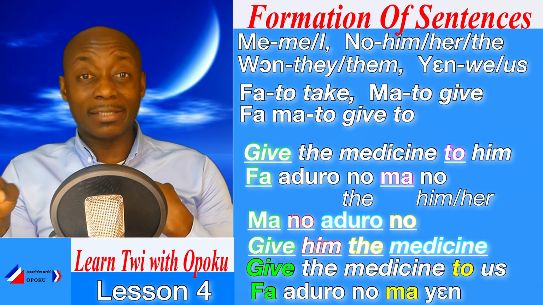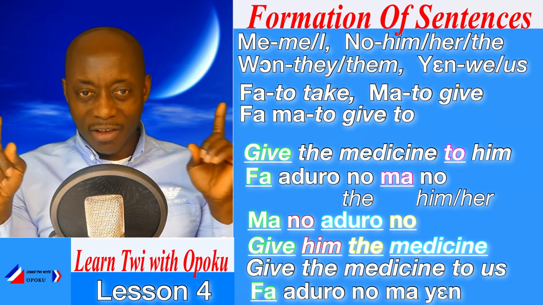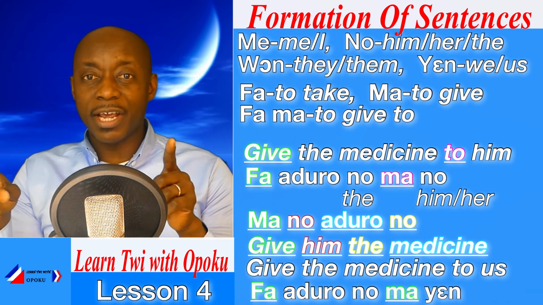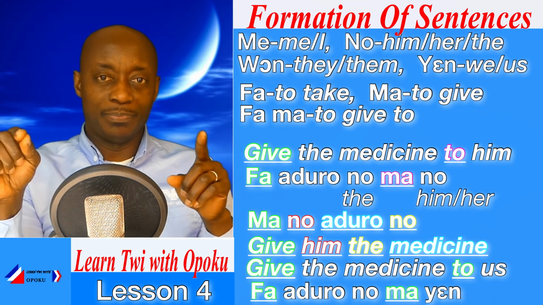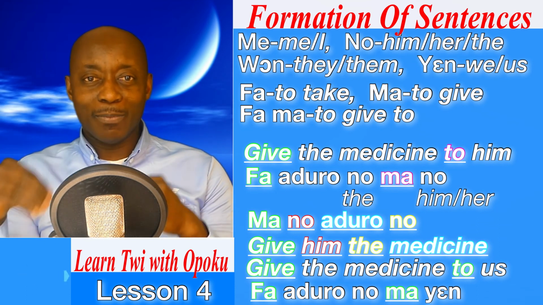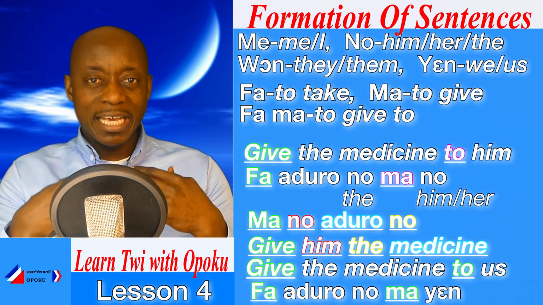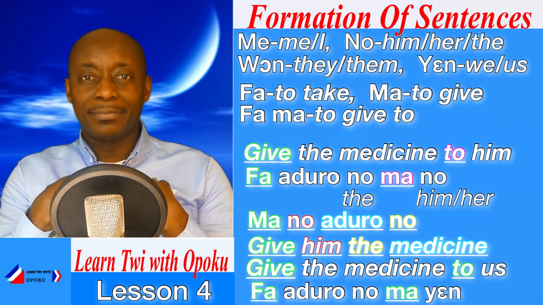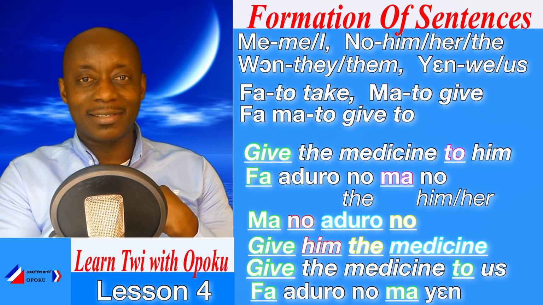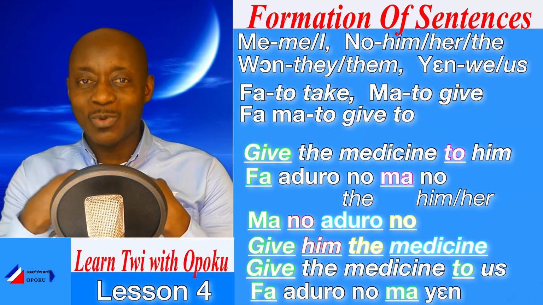Give the medicine to us. The fa and then the ma, when they come together, then they portray to give to. So, fa aduro no ma yen. Give the medicine to us.